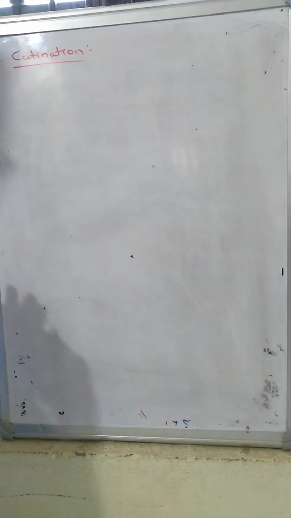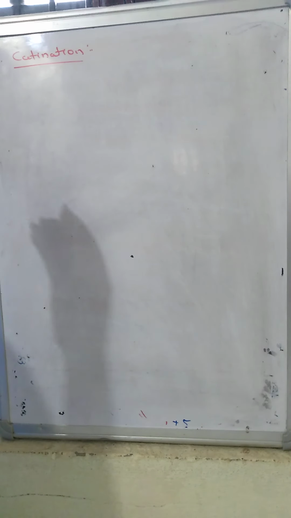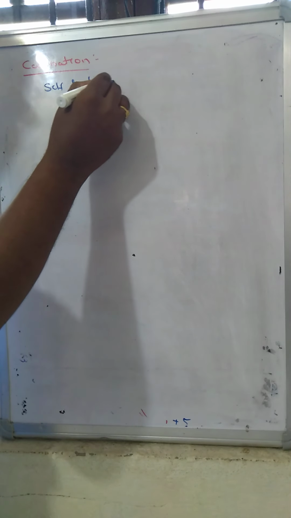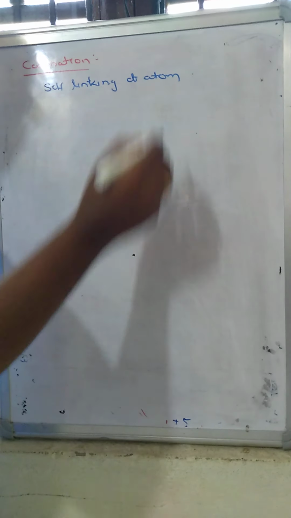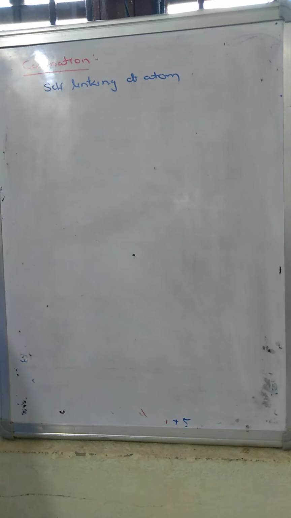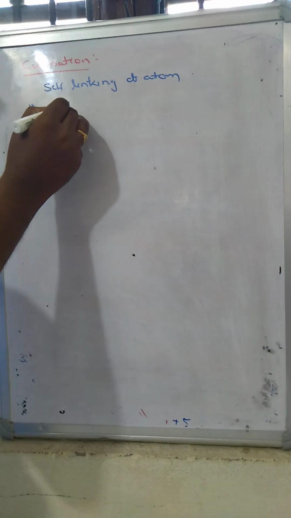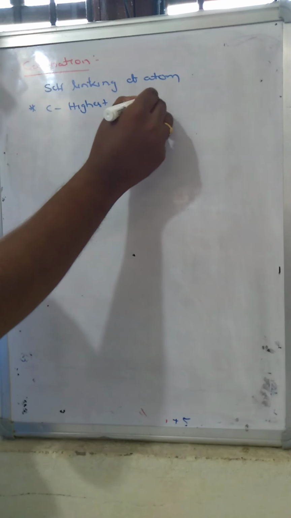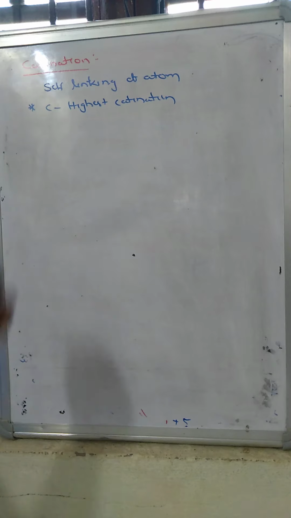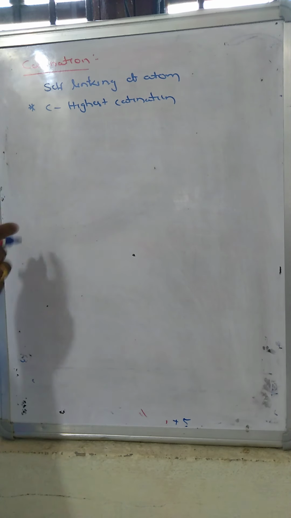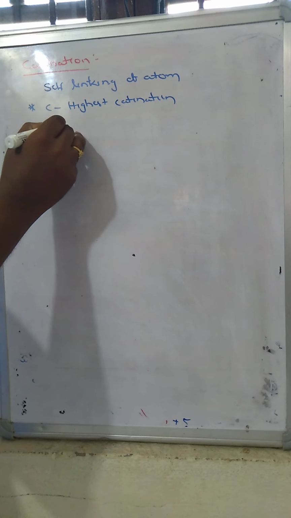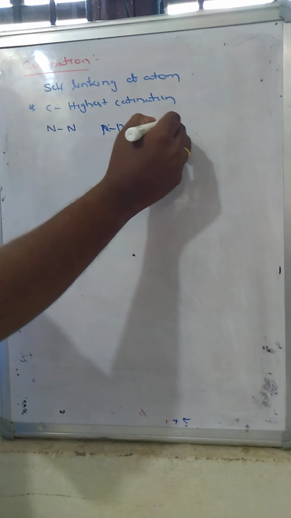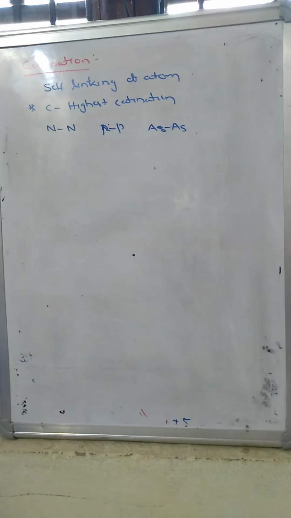Next property is catenation. Catenation is the self-linking of atoms to form a long chain. Among all the elements, carbon shows the highest catenation property. After carbon, among the nitrogen group, nitrogen can also form chains, as well as phosphorus, and arsenic also has catenation capacity.